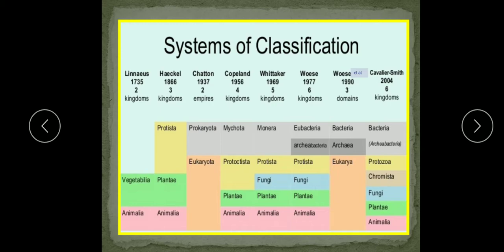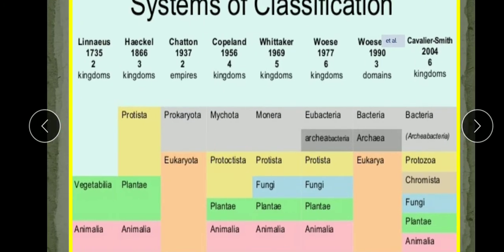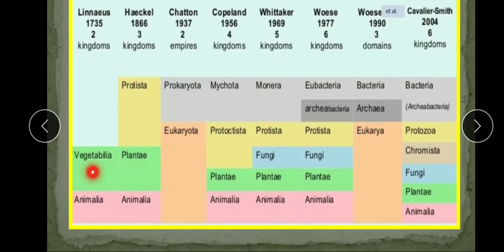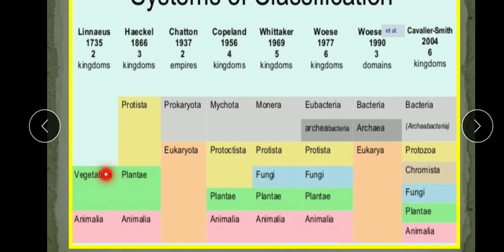Here students, I want to tell you that you don't need to do all the systems of classification in detail, because this is not in your syllabus this year. I am only explaining the outline of this classification in order to link it to the three domains of life. Classification of organisms was done by various scientists at different times, that is by Linnaeus, the two kingdom system: Vegetalia and Animalia. This is the group to which the plants belong, and this is the group to which the animals belong.